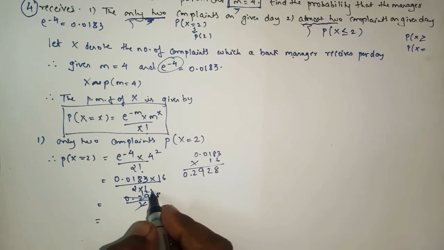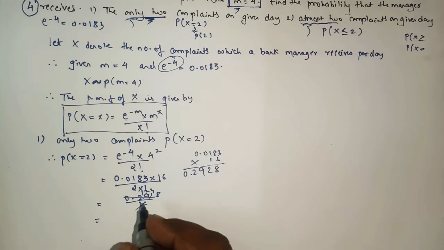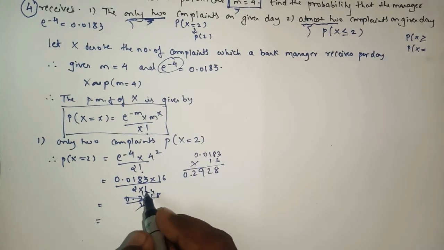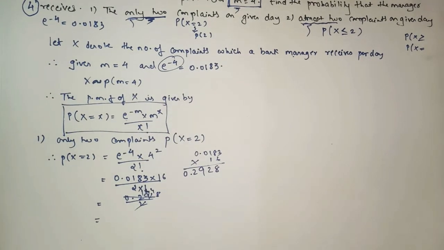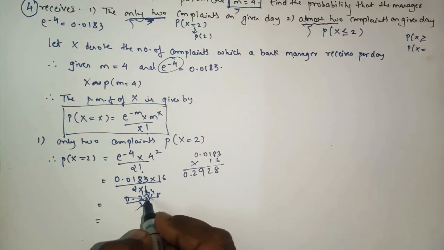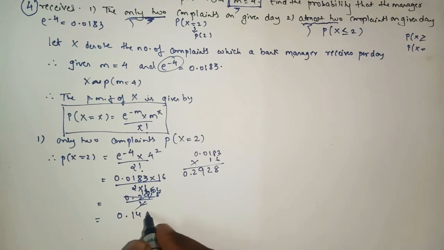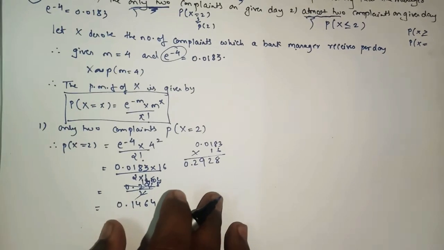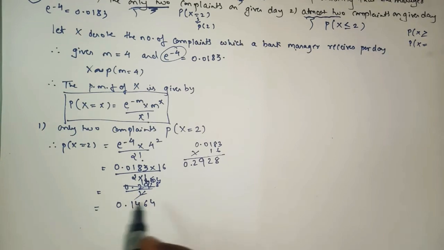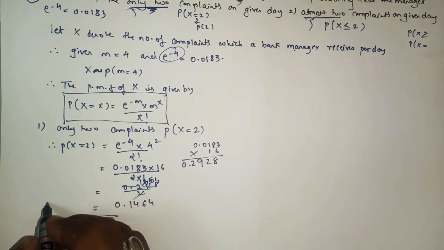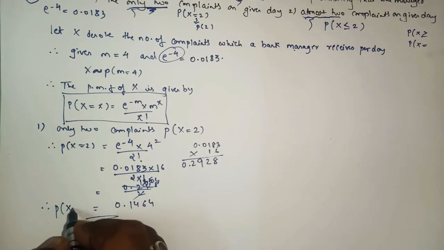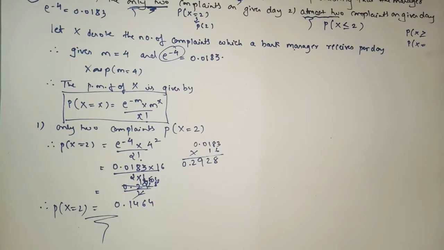So here 2 ones are 2, 2 fours are 8, 1 carries 6 and 4. So here you will get 0.1464 after cancellation with 2. So here we got the first answer: P of x equals 2 is 0.1464. So only 2 means what? Exactly.